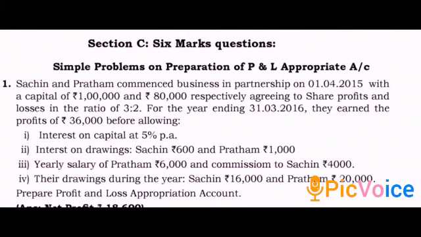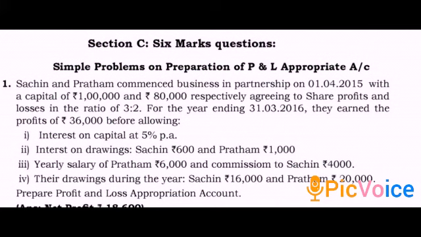It means Sachin invested 1 lakh and Pratham invested 80,000, agreeing to share profits and losses in the ratio of 3 is to 2. Means their profit sharing ratio is 3 is to 2. 3 is for Sachin and 2 is for Pratham. For the year ending 31st March 2016, it means it's the year end date.